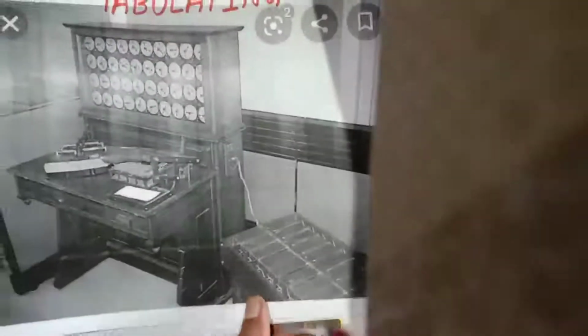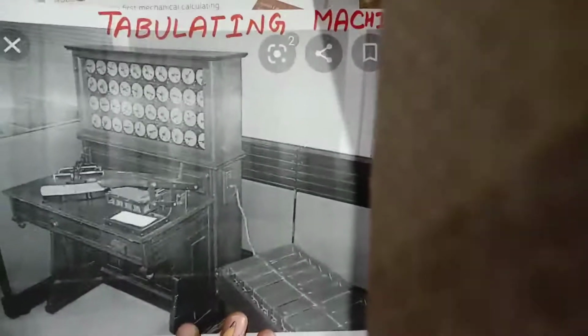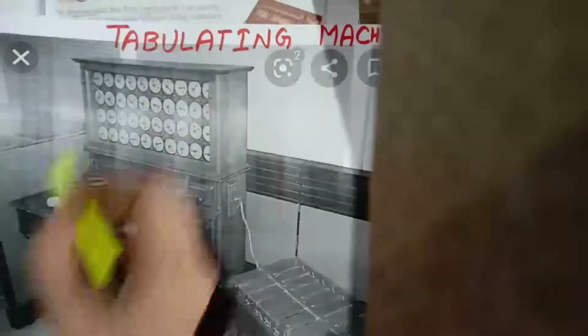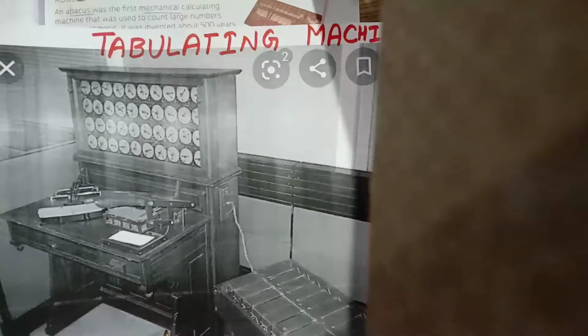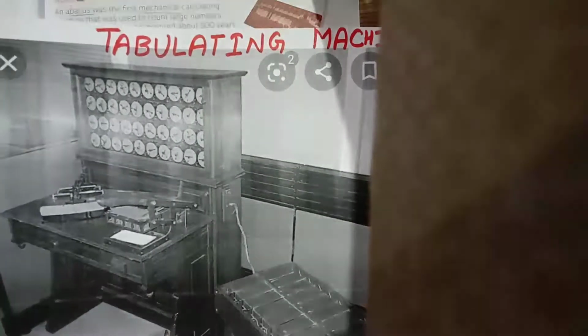It was an electrical device which could read data, process and then give accurate result. This is the picture of tabulating machine. You can see this machine can process data, read them and give us output. It was the third electronical or calculating device.